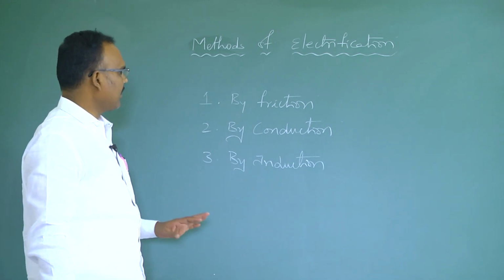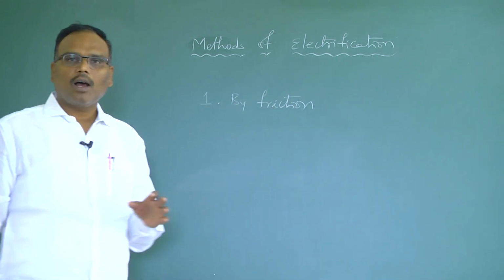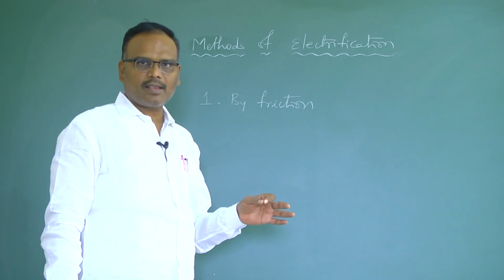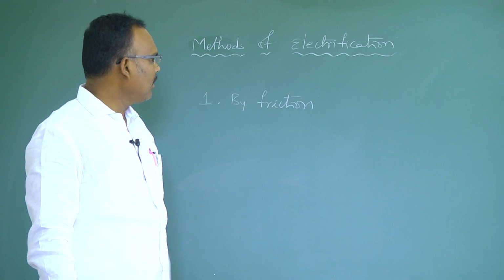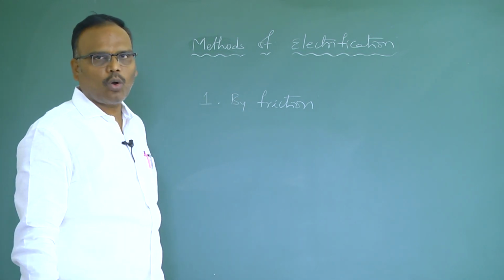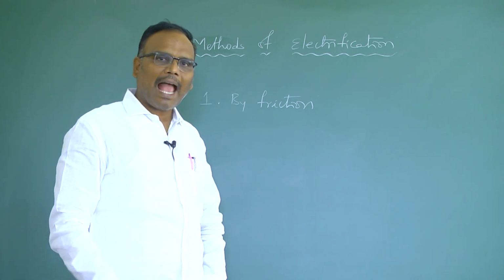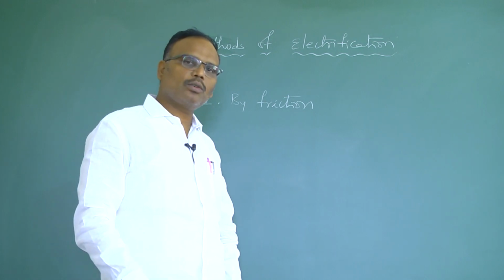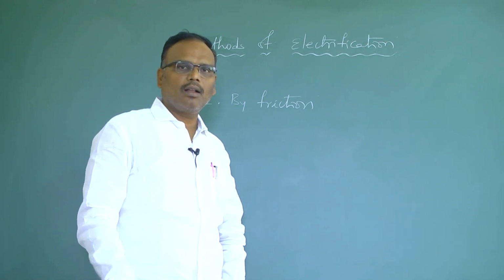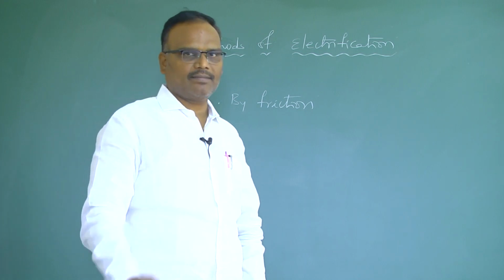Now we will discuss in detail electrification by friction. Around 600 BC, Thales, a Greek scientist, observed this activity for the first time when he rubbed amber stone with wool. After rubbing, the amber is placed close to bits of paper. He observed the amber attracting those pieces of paper.